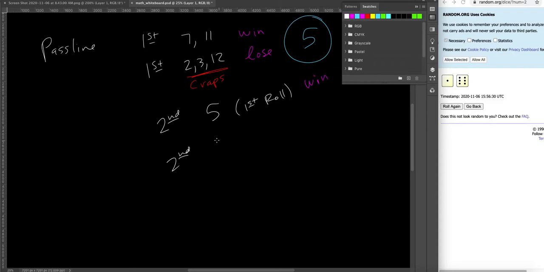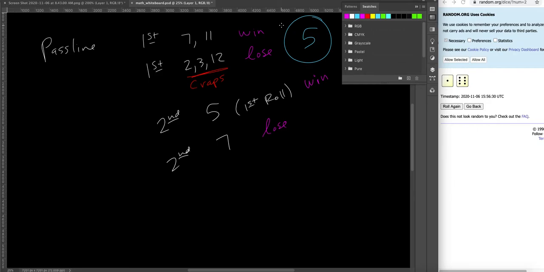If you roll a 7, then you lose. And then you just keep doing this: a third roll, fourth roll, fifth roll. So if you rolled a 5 on your first roll, the game becomes, will you roll a 5 or a 7 first? That's how you win or lose.